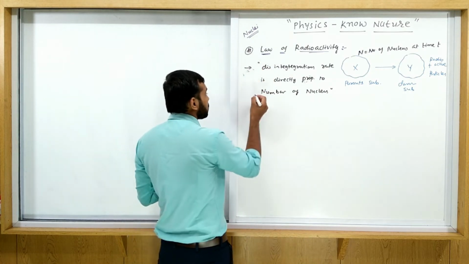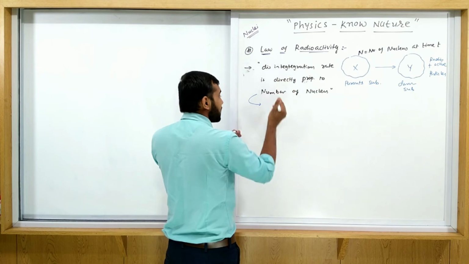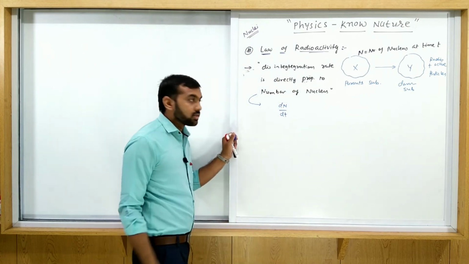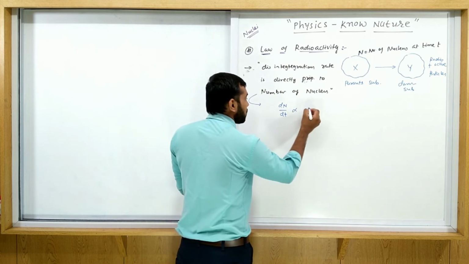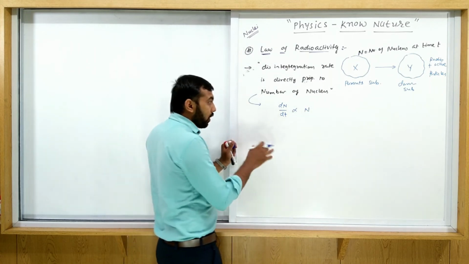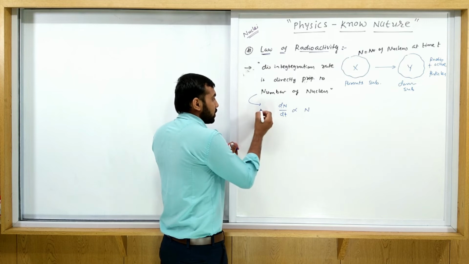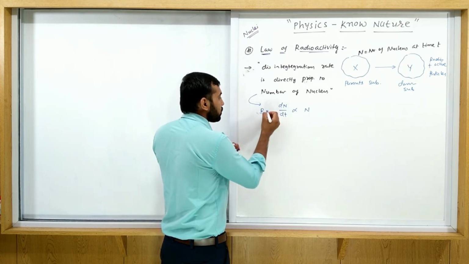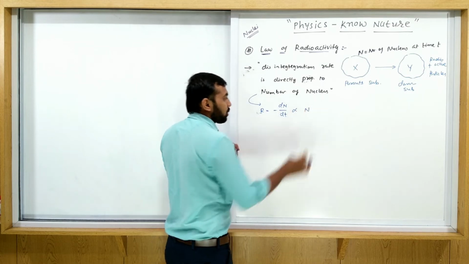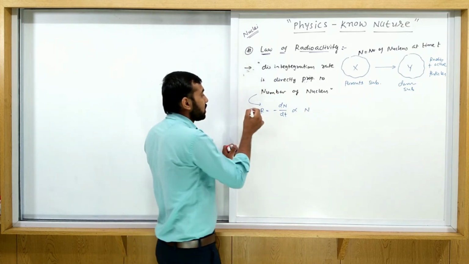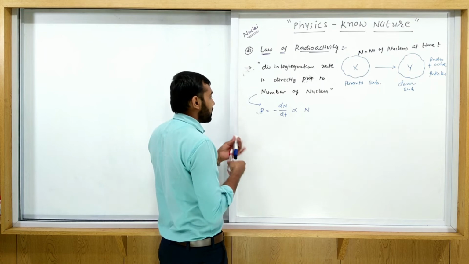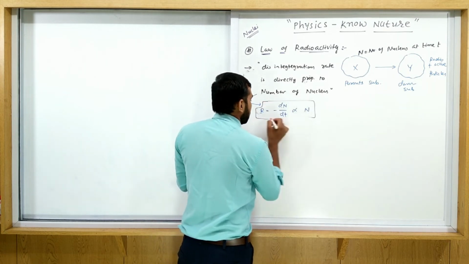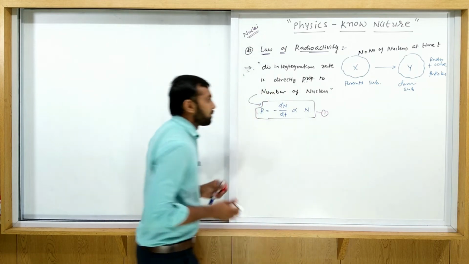What is the meaning of this? What is the disintegration rate? The disintegration rate is dN by dt, and as we discussed, it is directly proportional to N, and we already discussed this is the negative one. So the activity R is directly proportional to N. So this is the meaning of this sentence. Let's call this equation number 1.